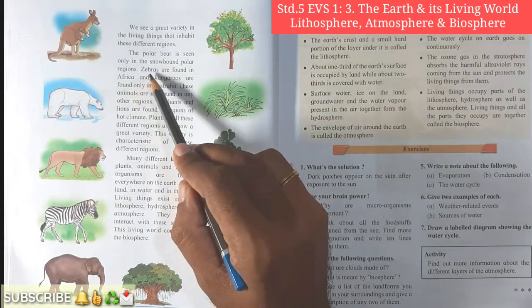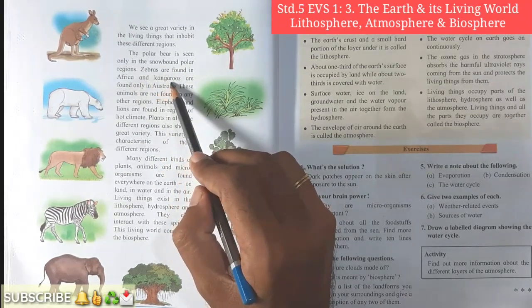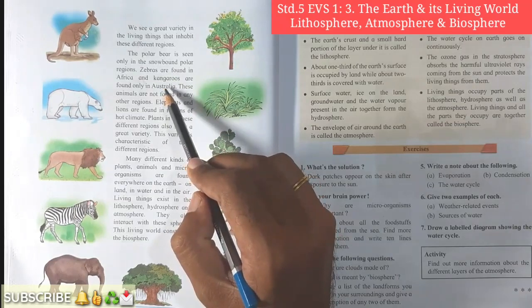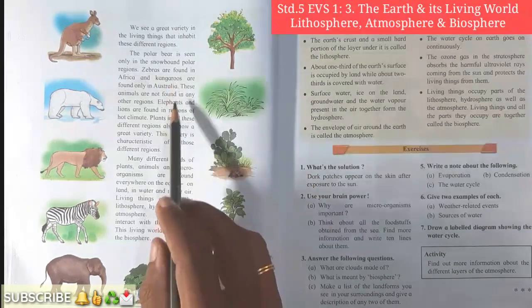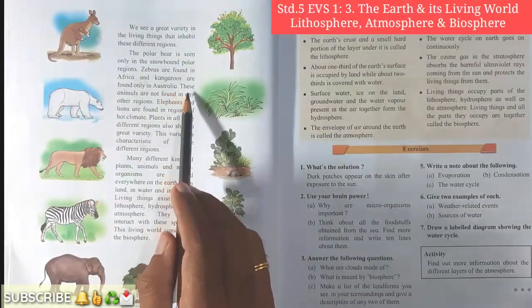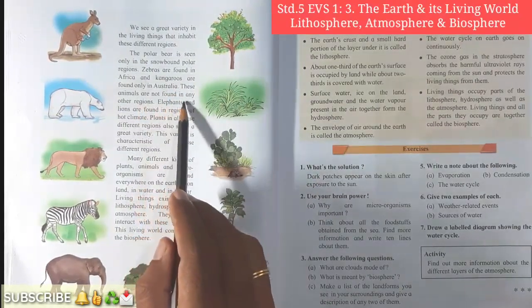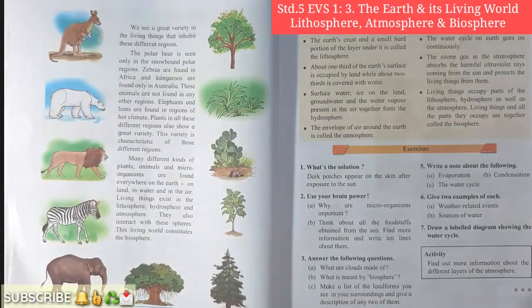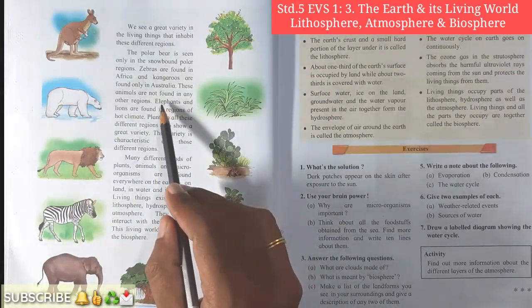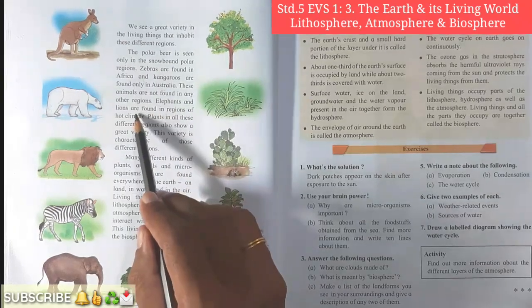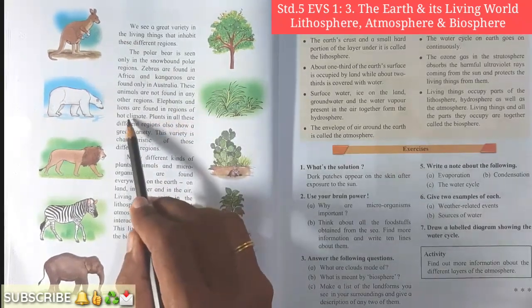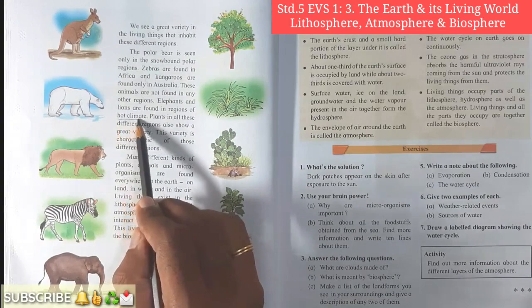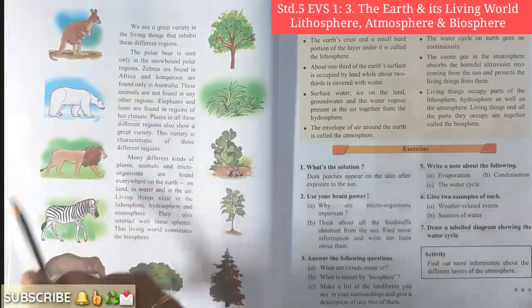In the same way, kangaroos can be found in Australia only because of the climatic conditions. These animals are not found in any other regions of the earth. Elephants and lions are found in the regions of hot climate.